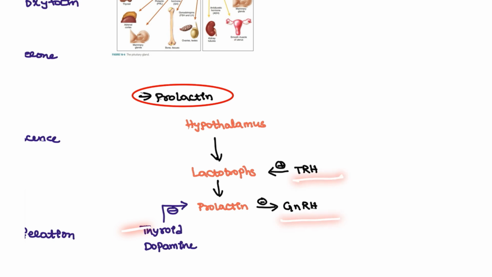Next, gonadotropin releasing hormone will be inhibited, right? Gonadal hormones will be inhibited if there is an excess of prolactin. That's why the patients will have amenorrhea symptoms.